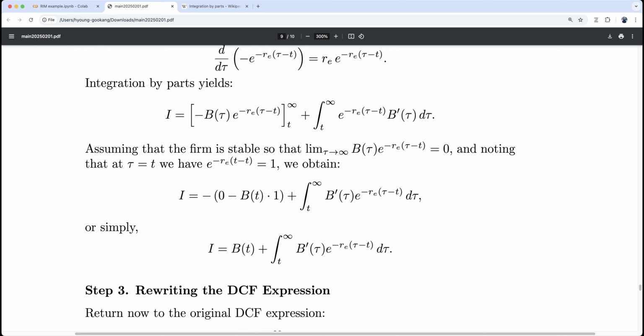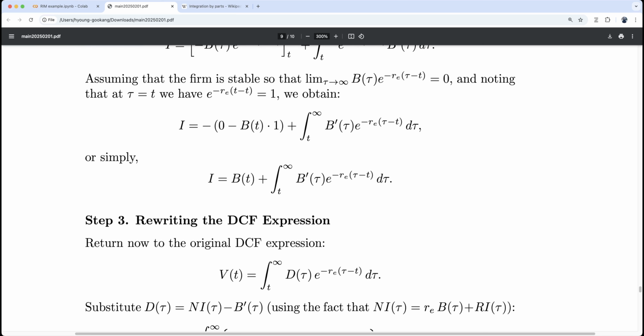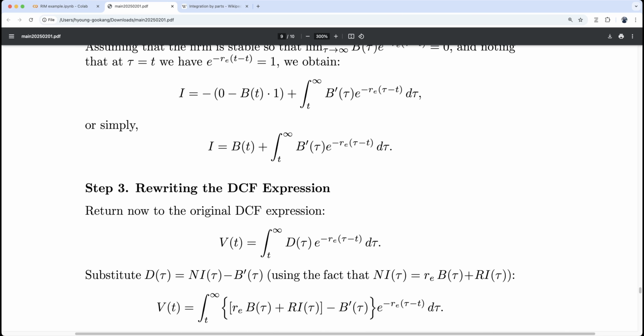Step 3: rewrite the DCF equation. Return now to the original DCF expression, the equity value as discounted dividends.